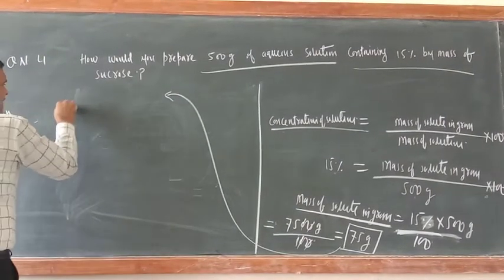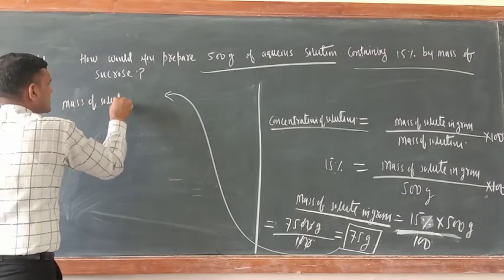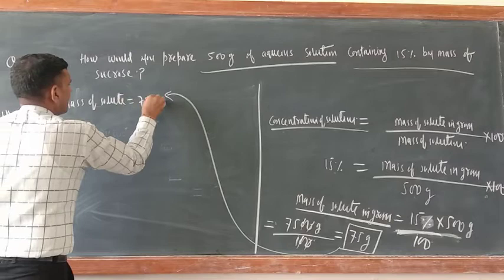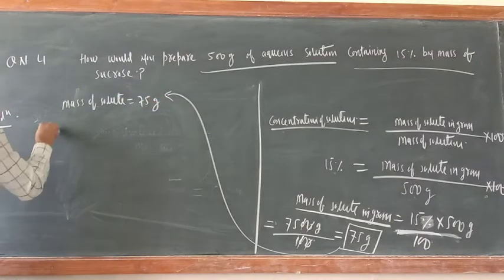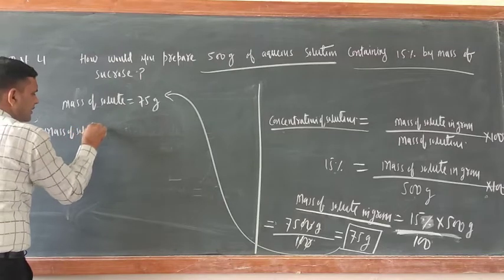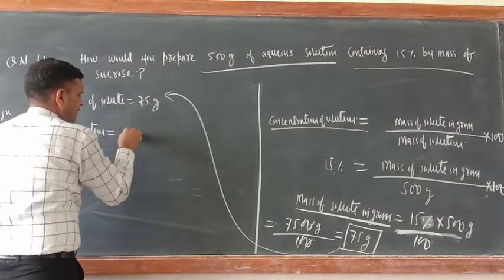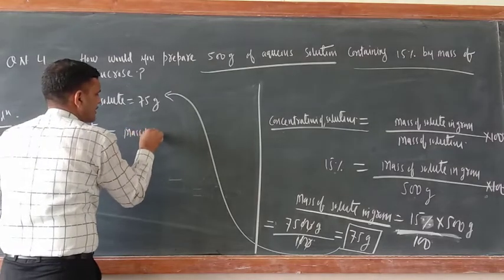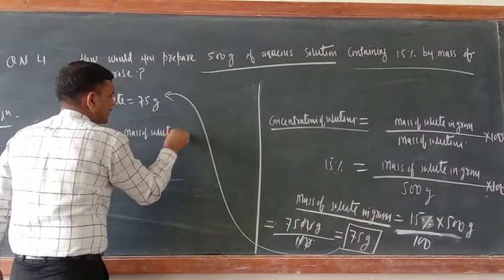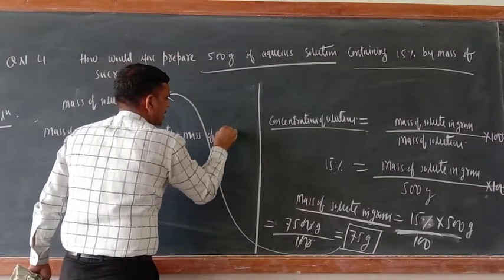So the mass of solute equal to 75 gram. And you know the mass of solution equal to mass of solute plus mass of solvent.